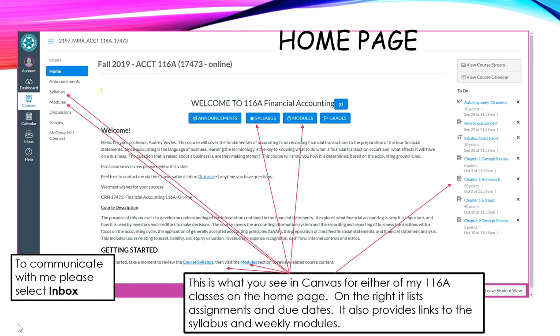Now, to communicate with me, please select the inbox on the left side. That is how you're going to email me whenever you need anything, because that comes directly to me and I will respond. Now let's take a look at the syllabus page.